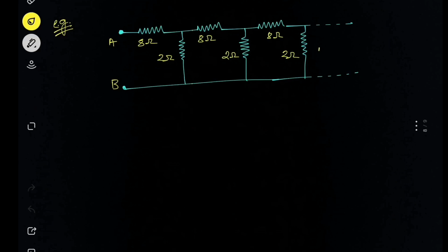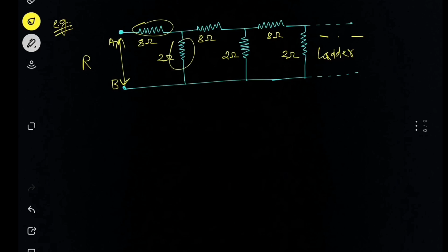It is called a ladder circuit, in which we have continuously connected resistances up to infinity. Now what we have to calculate is the resistance across AB, the net or equivalent resistance. In this kind of question, a capacitor can also come in place of a resistance. Here we might get capacitors or inductors, but we have to proceed the same way we do for resistance.